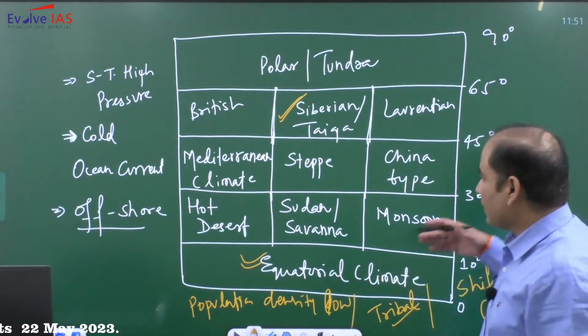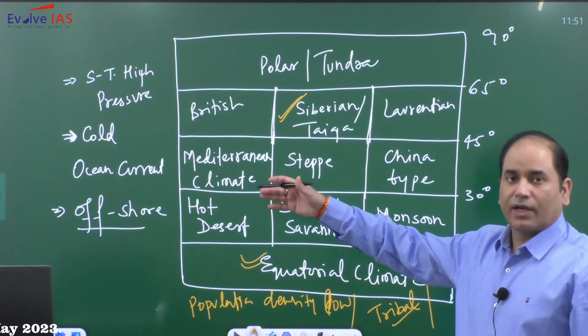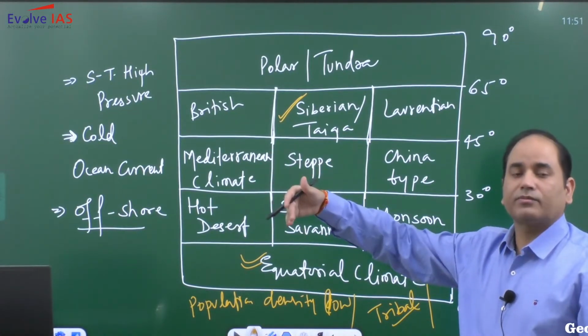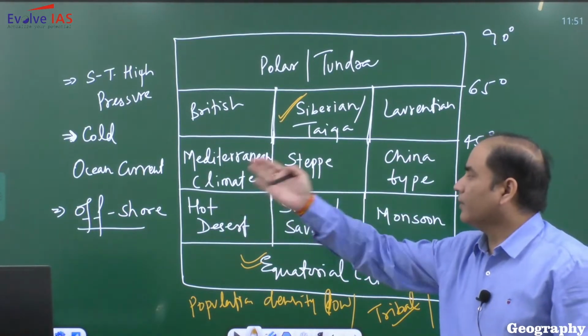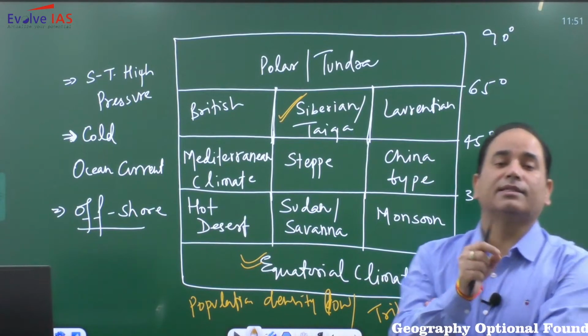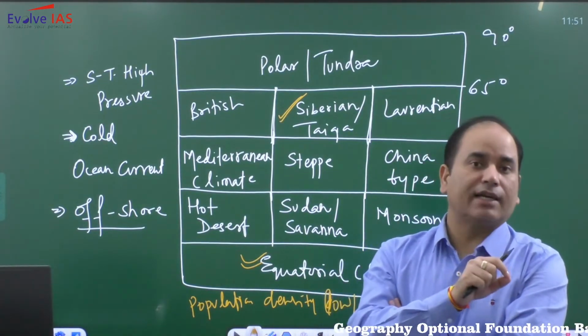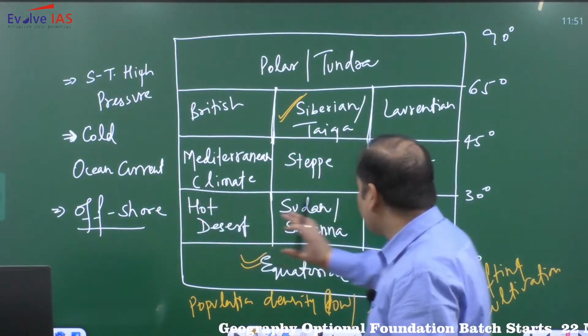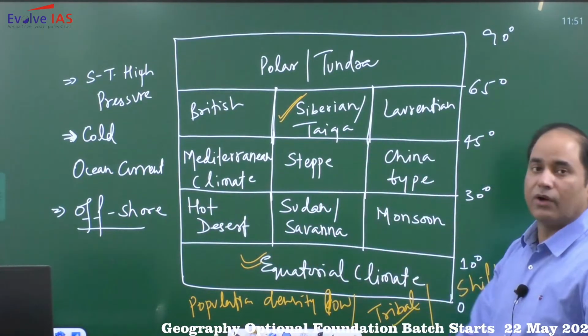But as they keep moving away from the eastern side, they will become more and more offshore, specifically when they come to the western side. Also, the moisture amount of the wind will keep on decreasing as you move from monsoon to Sudan to hot desert.